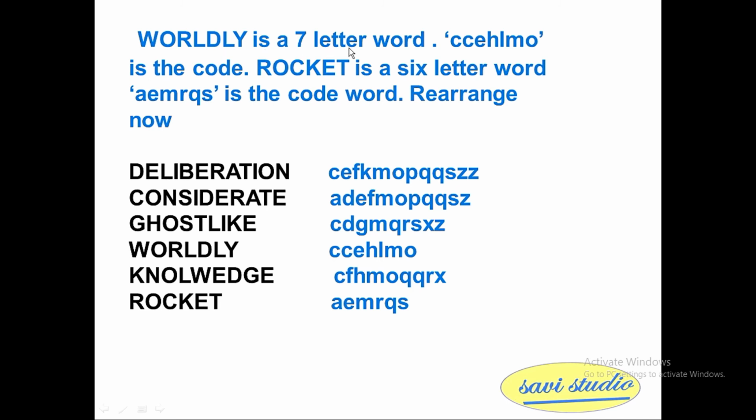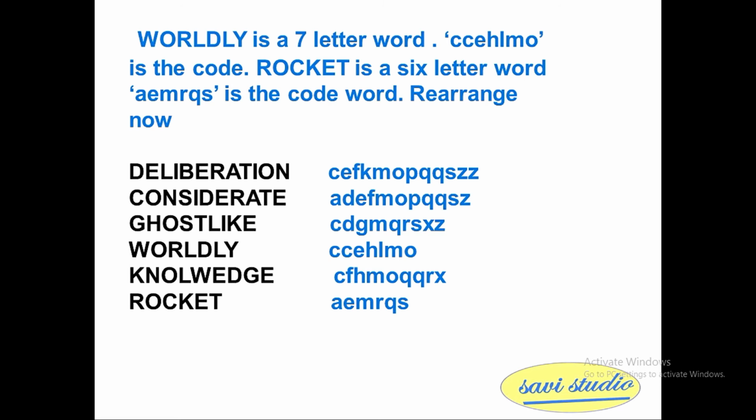Similarly, worldly is a 7-letter word, so CCEHLMO is the code. Rocket is a 6-letter word, so AEMRQS is the code. If you rearrange now, deliberation will be CEFKMOPQQSZZ. Considerate will be ADEFMOPQQSZ. Ghost like will be CDGMQRSXZ. Worldly will be CCEHLMO. Knowledge will be CFHMOQQRX. Rocket will be AEMRQS. Now we have the correct letters and the corresponding codes.